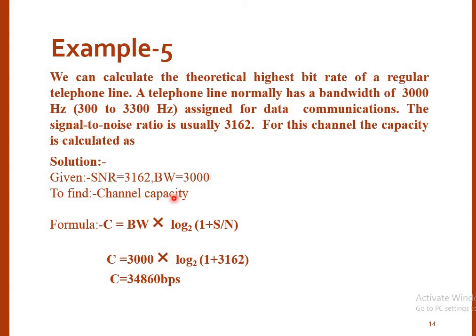For finding channel capacity, the formula is C equals bandwidth into log to the base 2 of 1 plus signal to noise ratio. You put in all those values and the channel capacity comes out to be 34,860 bits per second.